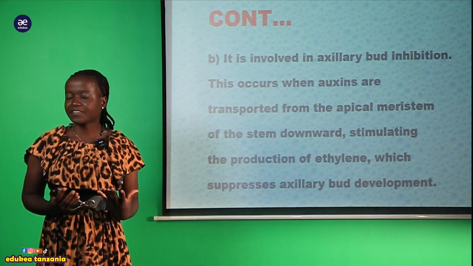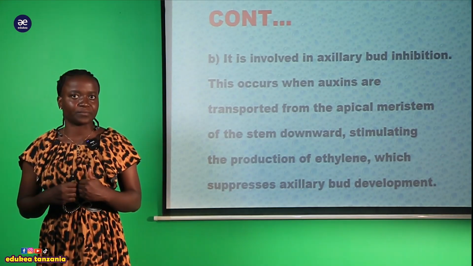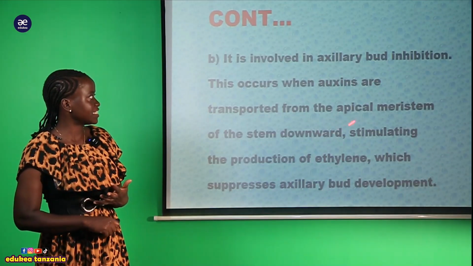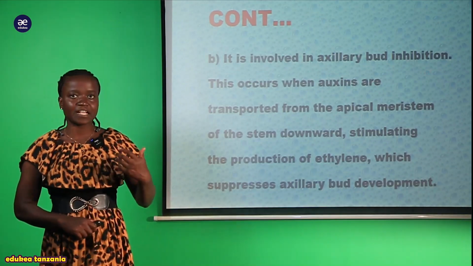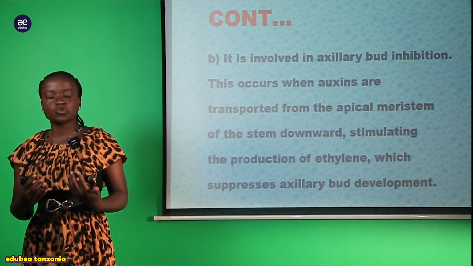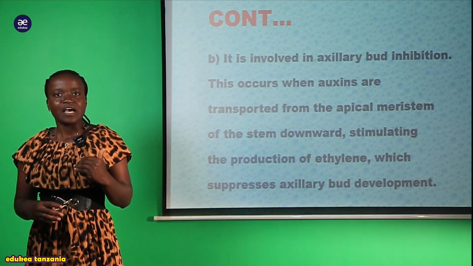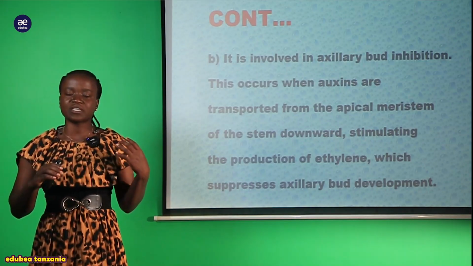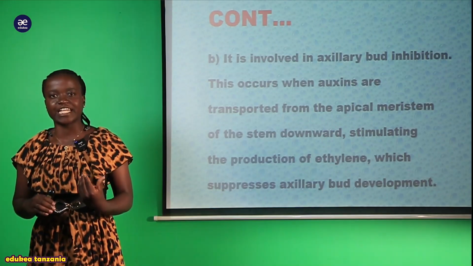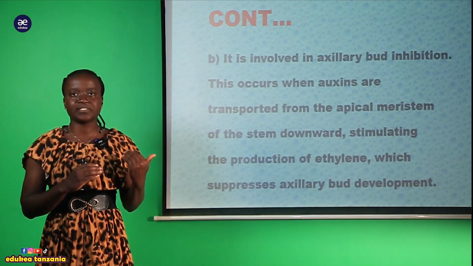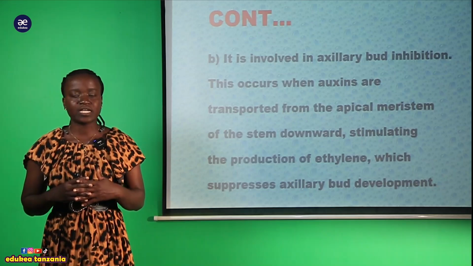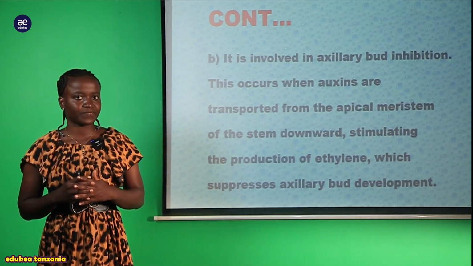So you can see the presence of this hormone, ethine, is involved in auxiliary bud inhibition, meaning that those buds which are found at the tip of a plant are not to grow anymore, due to the presence of this ethylene or ethine located within the body of a plant.